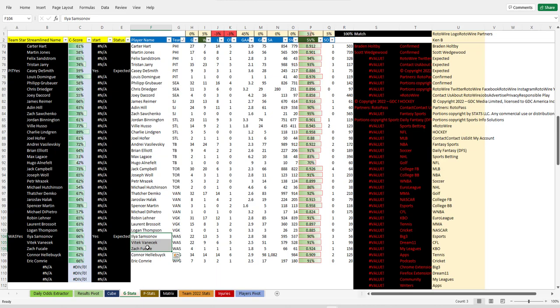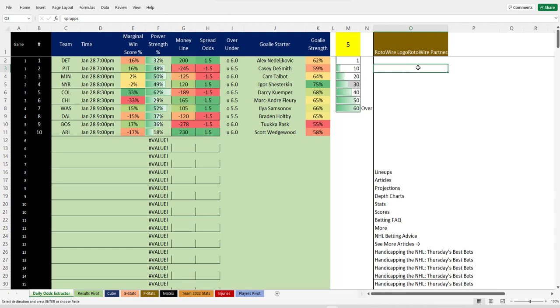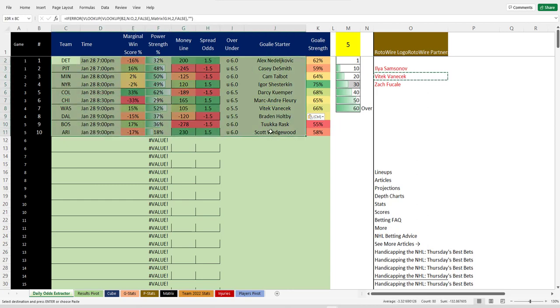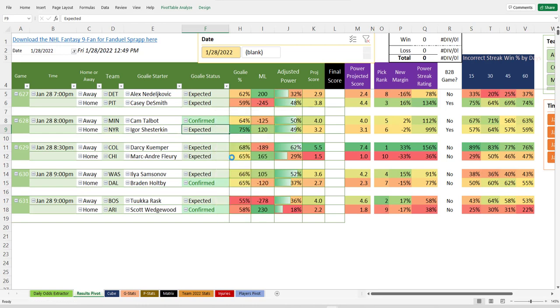Well, let's take all 3 of these guys' names and move them over to the odds extractor real quick here. Wow, did they come in white? That's weird. Okay, so what you can do is take Vanacek, for example, and put him right here. And once you do that, you copy this and put it right here, and then refresh. Now we have Vanacek, and things changed a little bit.